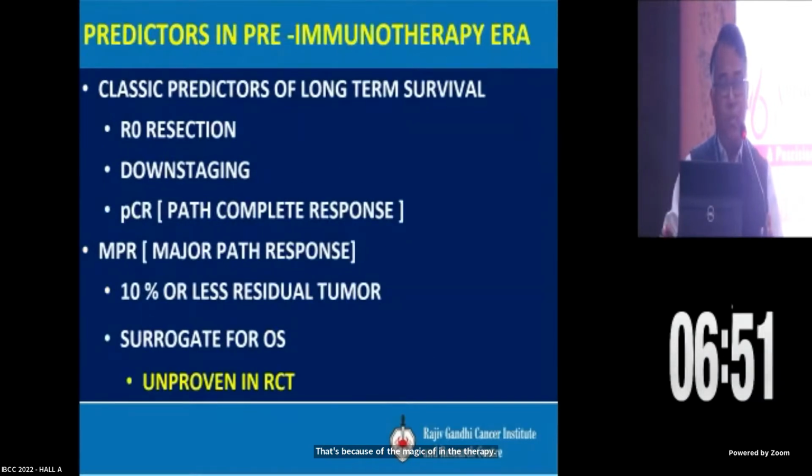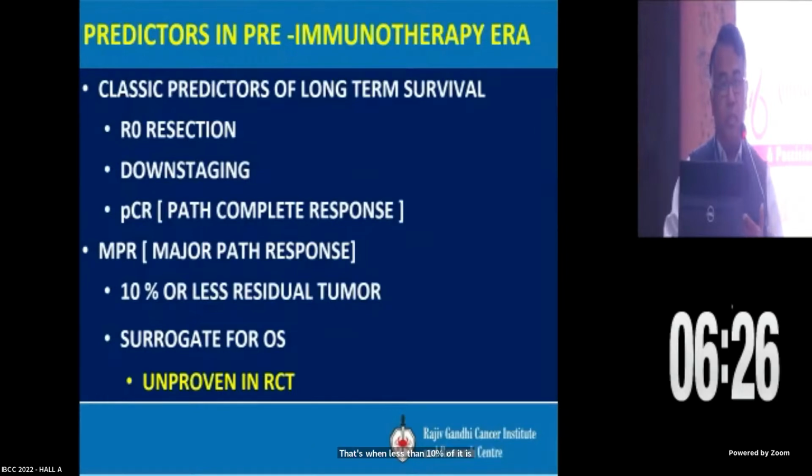So in the pre-immunotherapy era, the classical predictors of long-term survival, we all know again, are R0 resection, and downstaging is also one important factor. Pathological complete response is something we are now always talking about. And obviously the major pathological response, which is a very, very common term in the new immunotherapy era. That's when less than 10% of residual tumor is left behind.